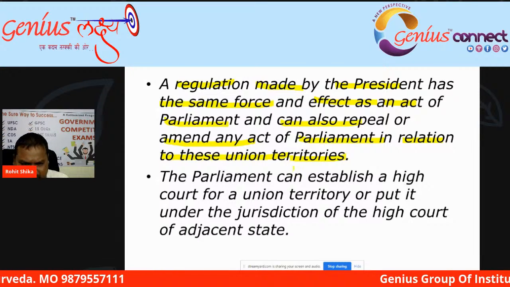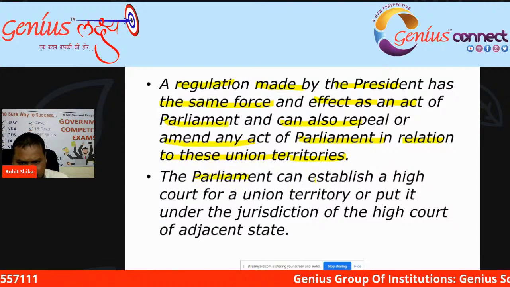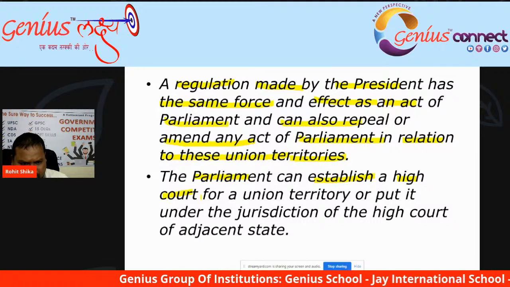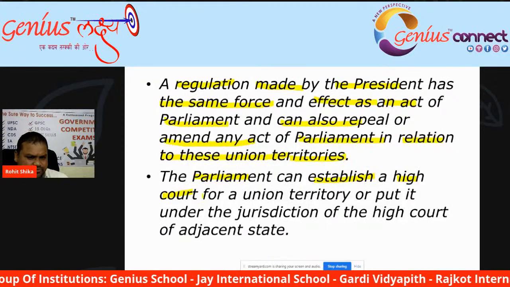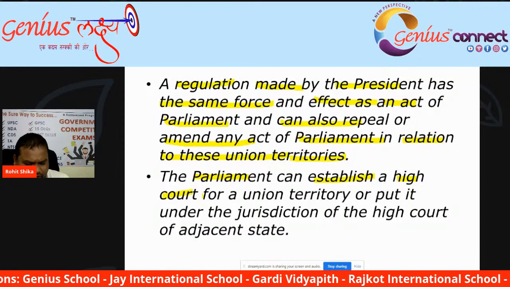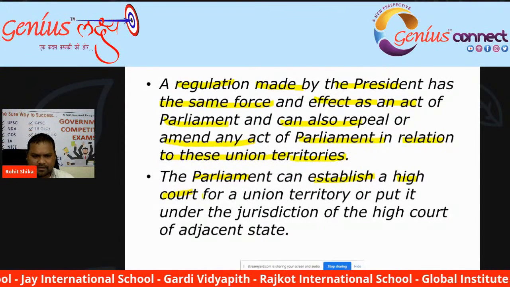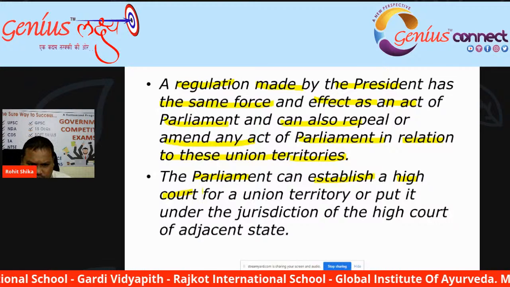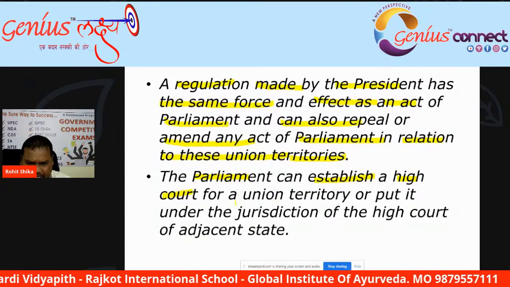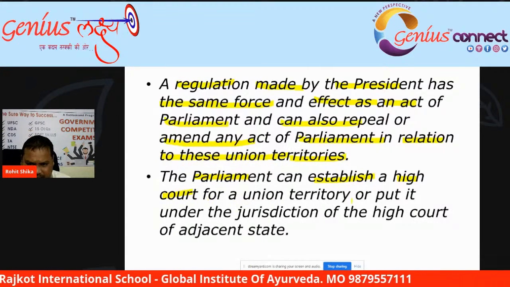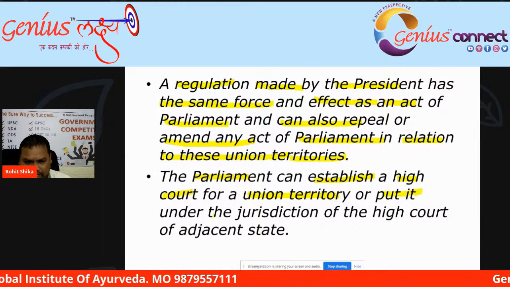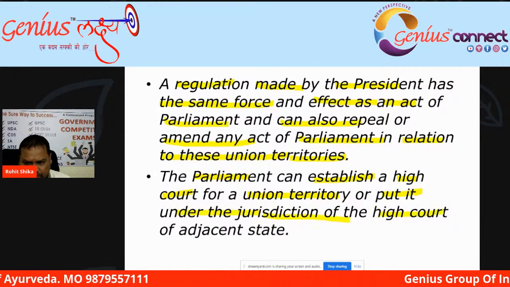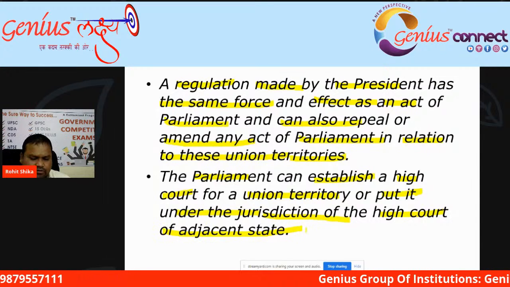The Parliament can establish a high court. Now we are discussing the judiciary for the union territories. So the Parliament of India can establish a high court for a union territory or put it under the jurisdiction of the high court of an adjacent state.